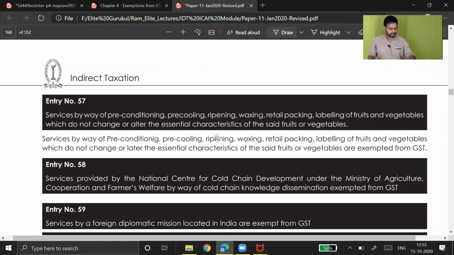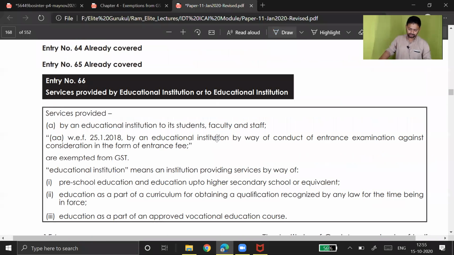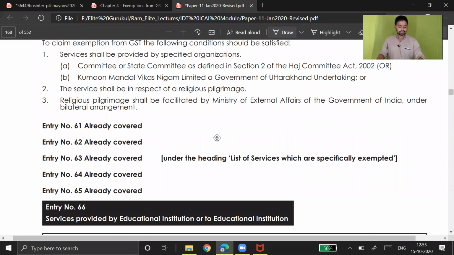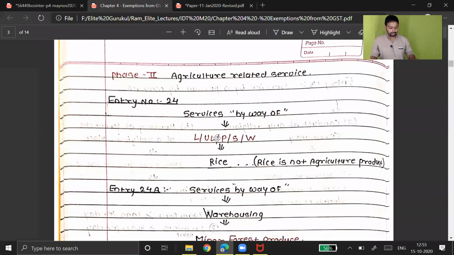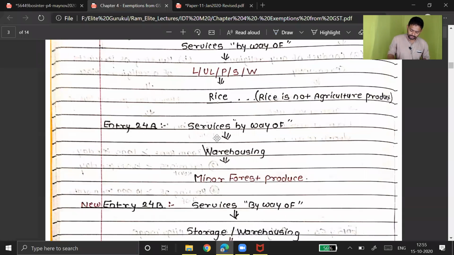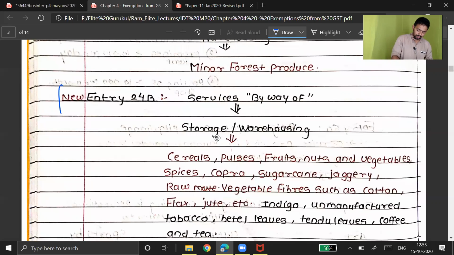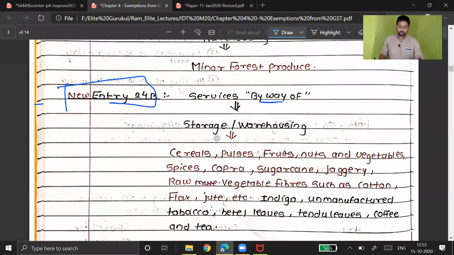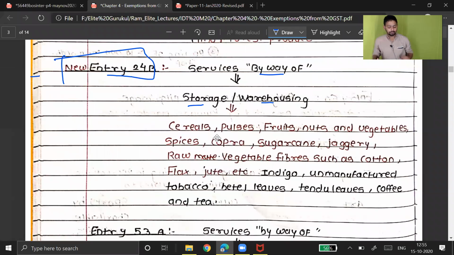One or two more questions are there on agriculture that we will discuss in the next lecture. Not much, everything is covered. Only one amendment was left from my side, which is written in my handwritten notes. There is one amendment about agriculture activity. They have inserted one new entry, 24B, services by way of storage and warehousing of. So they have newly inserted this entry which was not there earlier. Therefore, please consider this new entry while studying.